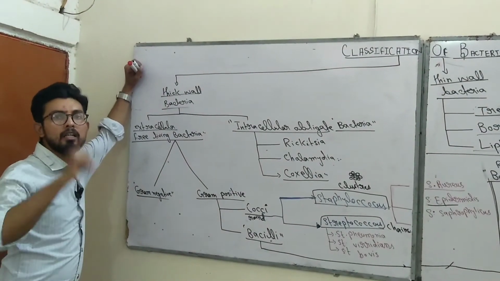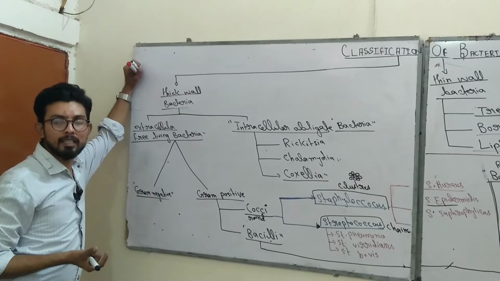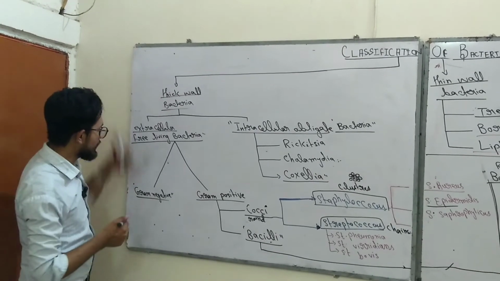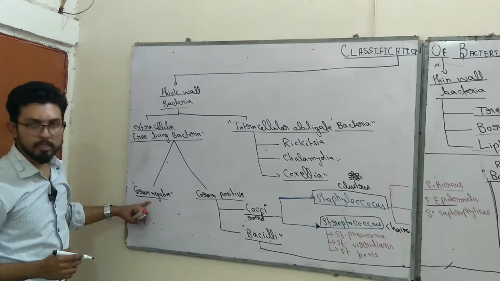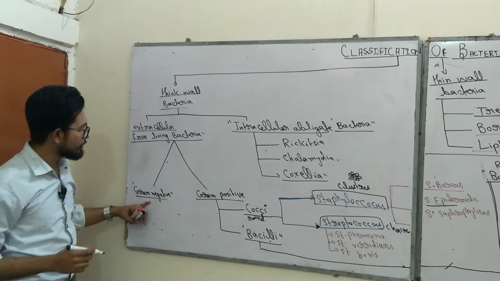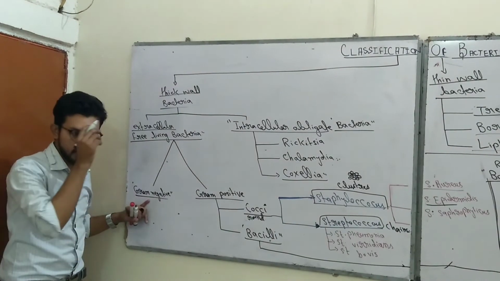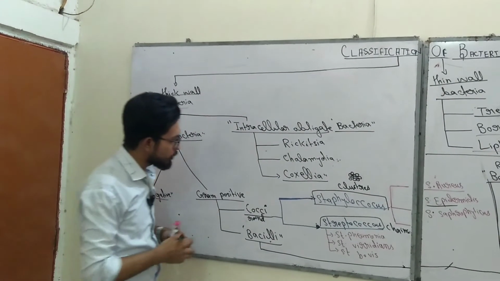Either it takes the dark gram stain or light gram stain. If it takes the dark gram stain, it is called gram positive bacteria. If it takes the light gram stain, it is called gram negative bacteria, and gram negative bacteria are a very large class. Later on I will discuss it. And gram positive bacteria are further divided into Cocci and Bacilli.